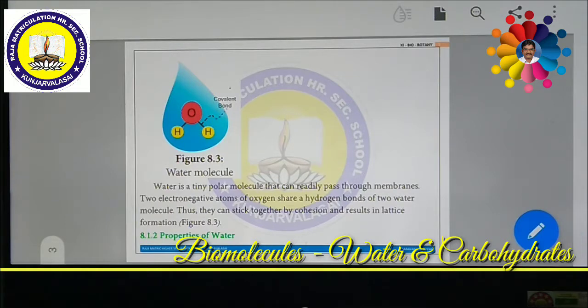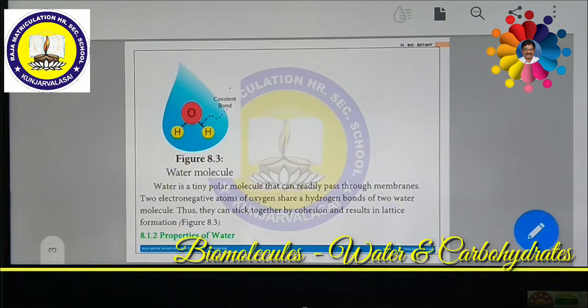These water molecules can also stick with some other molecules, like wood or a wall or even metal. They can pass through them because they can make contact with these materials as well. So these are called adhesive forces. So there are two forces acting between the water molecules. One is the cohesive force, which is making the water molecules stay together.